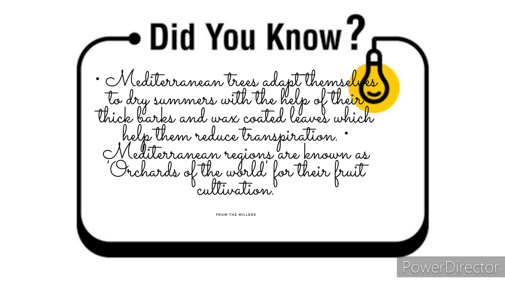Here are a few facts about Mediterranean vegetation. As we know, the areas there experience dry summers. So the trees have adapted themselves to the dry summer with the help of thick barks. They have thick barks and wax coated leaves. The leaves there are coated with wax, which helps them reduce transpiration. And the second fact is that Mediterranean regions are known as the orchards of the world for their fruit cultivation. This region is particularly known as the orchards of the world because most of the fruits are cultivated here.